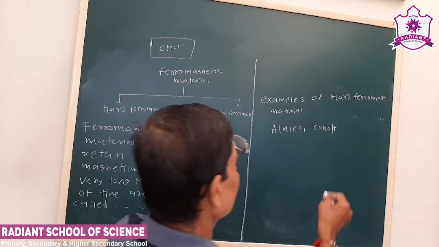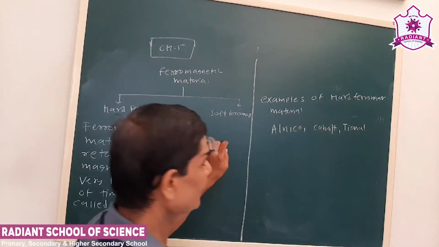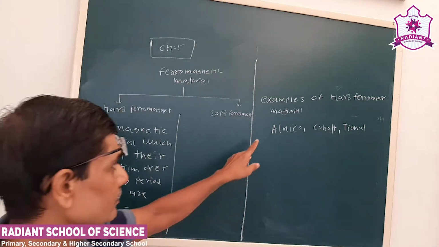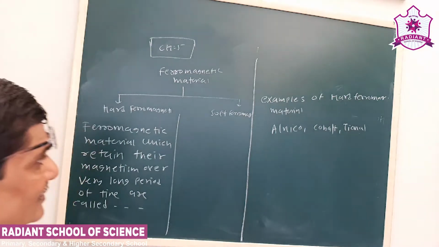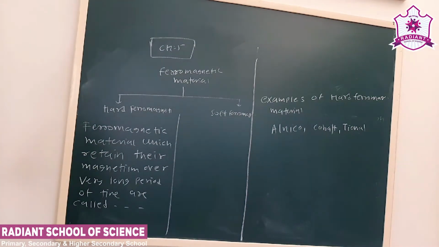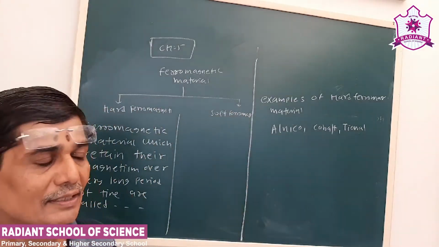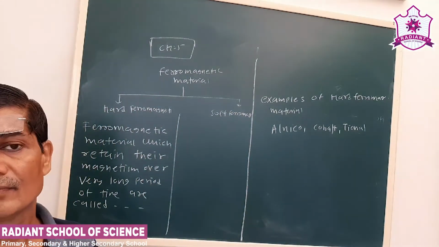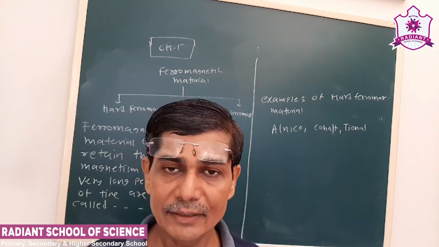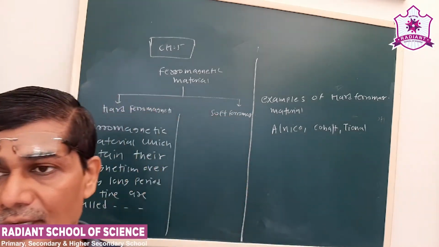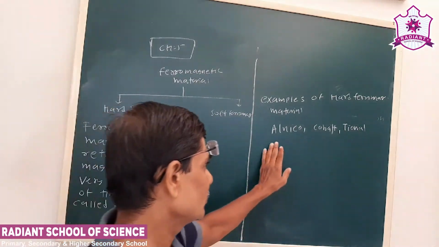Okay, and see, Alnico is an alloy of aluminum plus nickel plus cobalt, plus copper. So these are the examples. This you have to remember, then can be asked in MCQ. See, lesson number 5 is important for the theory type of MCQ. In exam also you will see some of the MCQ based on the theory part. So that's why we should.